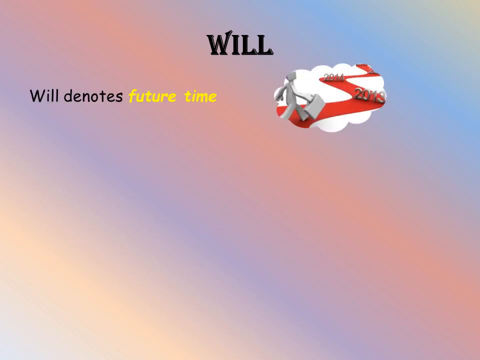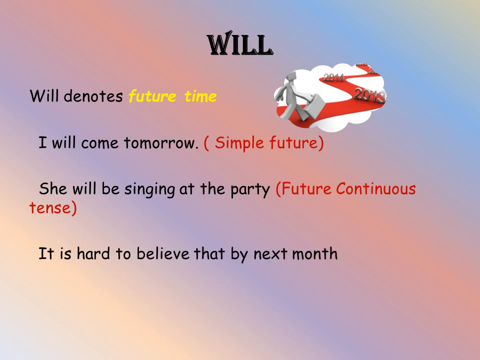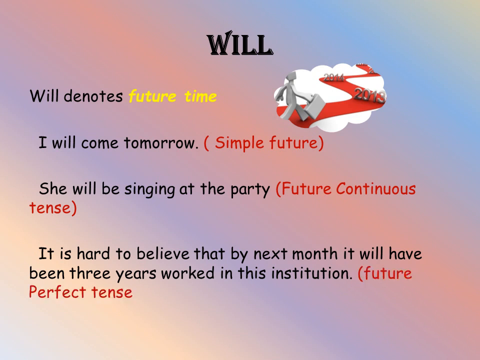Let us see the gist of will. Will denotes the future time. The examples are, I'll come tomorrow. So simple future tense. She will be singing at the party. Future continuous tense. It is hard to believe that by next month it will have been 3 years working in this institution. Future perfect tense. So will is used to denote future time.